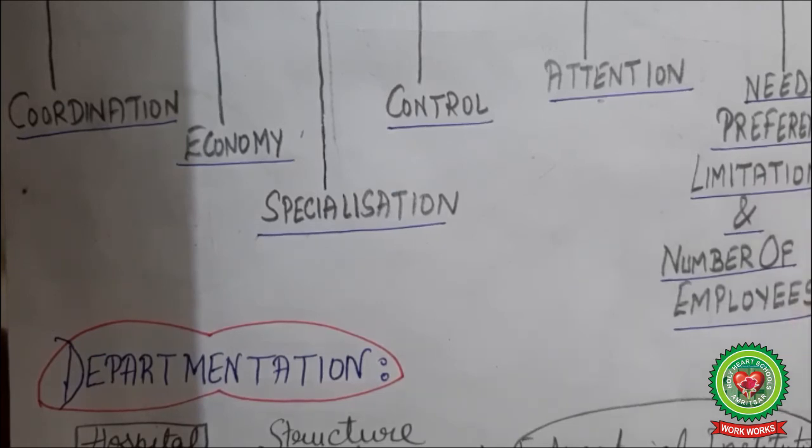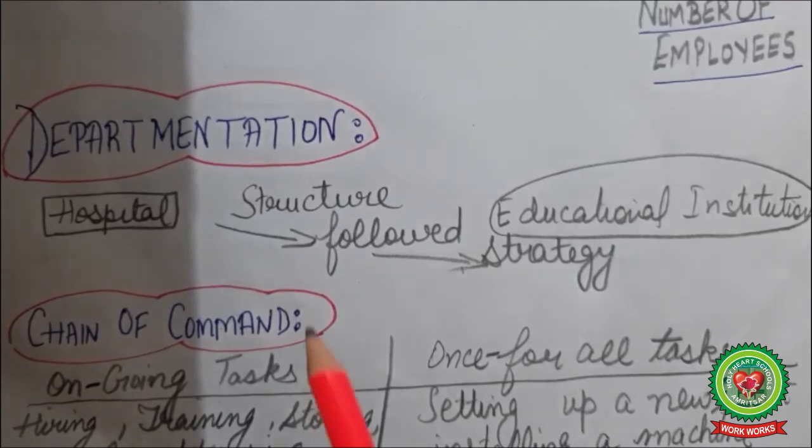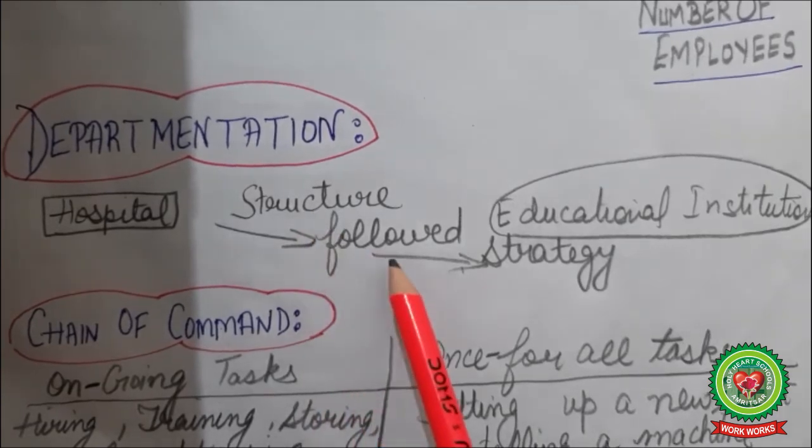So we have covered the process of organizing. There are a few terms which need to be discussed right now, because when you go through the explanation, it needs your concern. The first one is departmentation. Let me give you a quote: structure follows strategy.